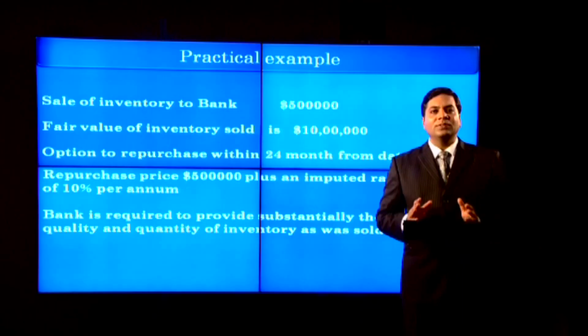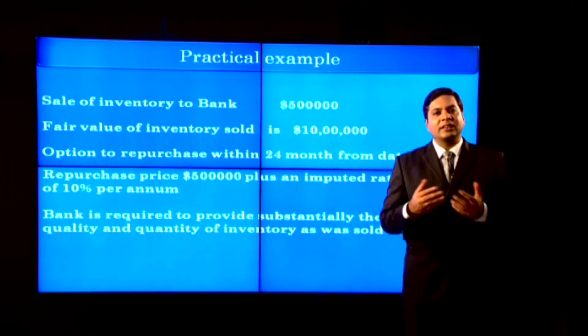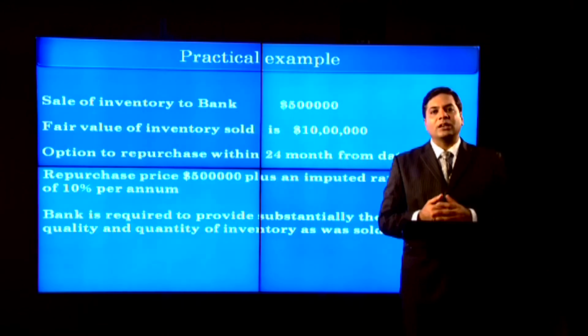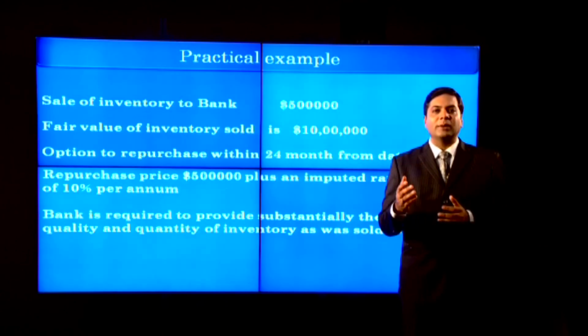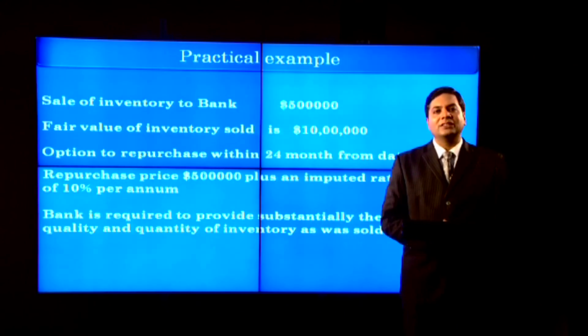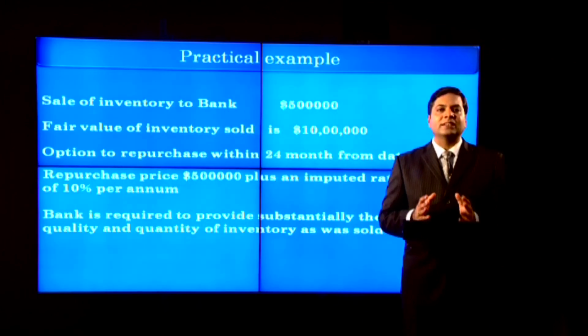Suppose at the end of second year, entity A repurchased the asset, then the following journal entry will be passed. Liabilities will be considered as paid, hence the liability account will be debited with $5 lakh initial borrowings plus $1 lakh as the interest for 2 years, and the cash account or bank account will be credited with $6 lakhs. This is the treatment which IS 18 suggests if a transaction is a linked transaction.